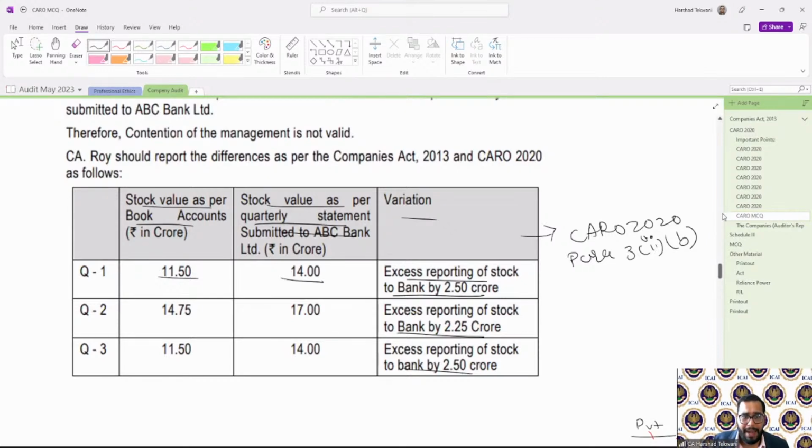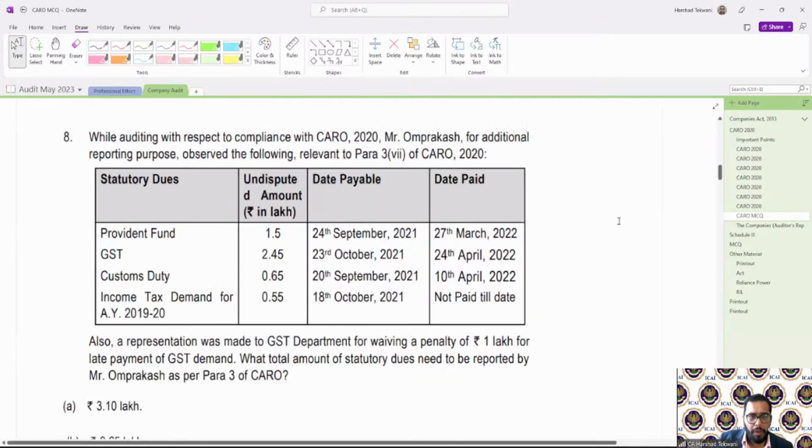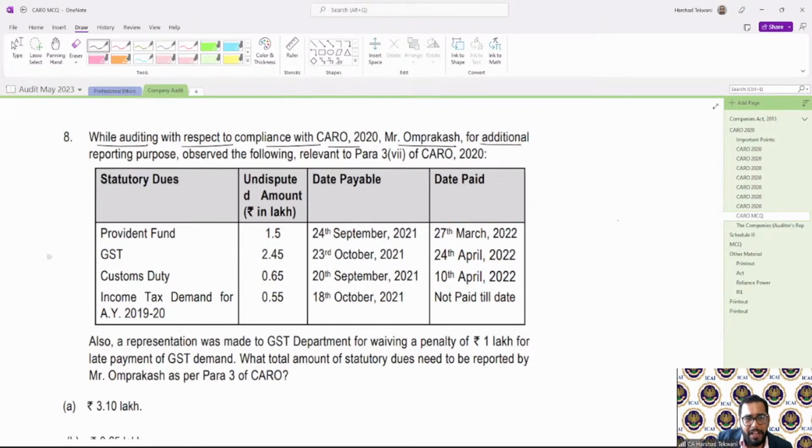Okay. Let us see one more MCQ in this case. While auditing with respect to the compliance with CARO 2020, Mr. Om Prakash, for additional reporting purpose, observed the following relevant to para 3(7) of CARO 2020.